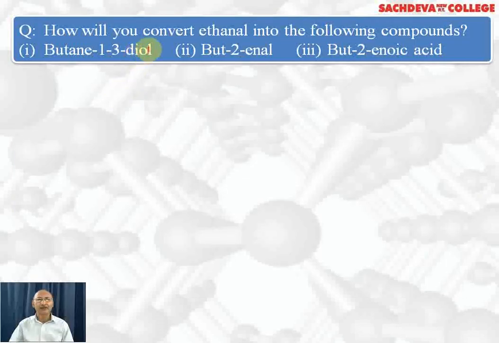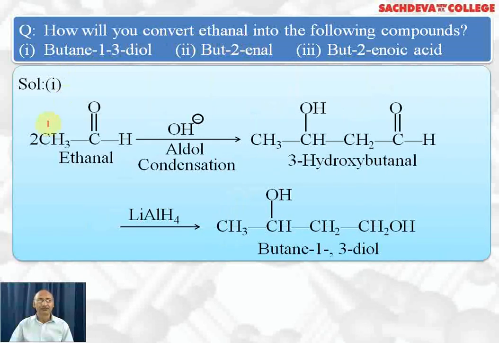Next question: how will you convert ethanol into the following compounds? First one is butane-1,3-diol. Second one is but-2-en-1-ol or but-2-enoic acid. The first important point is when you find ethanol is being changed to a compound with 4 carbon atoms, think of aldol condensation. So we are using aldol condensation for these conversions.